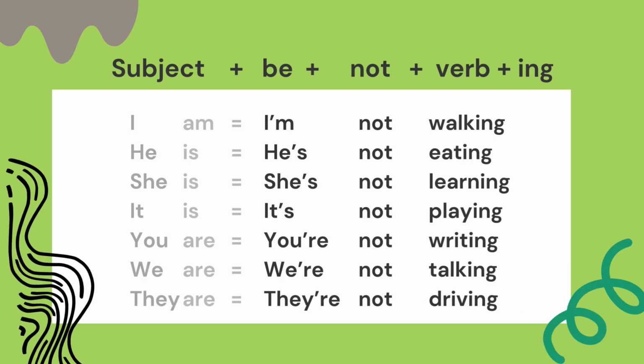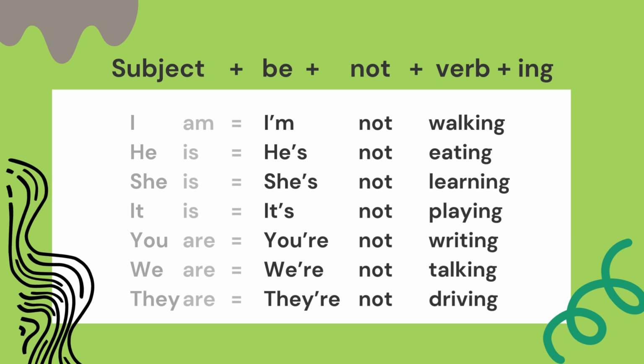And in English we make it short. Say I'm not walking. He is, he's not eating. She is, she's not learning. It is, it's not playing.